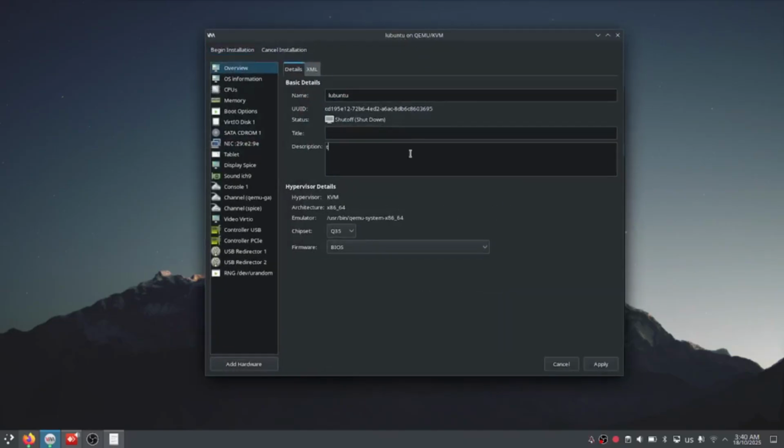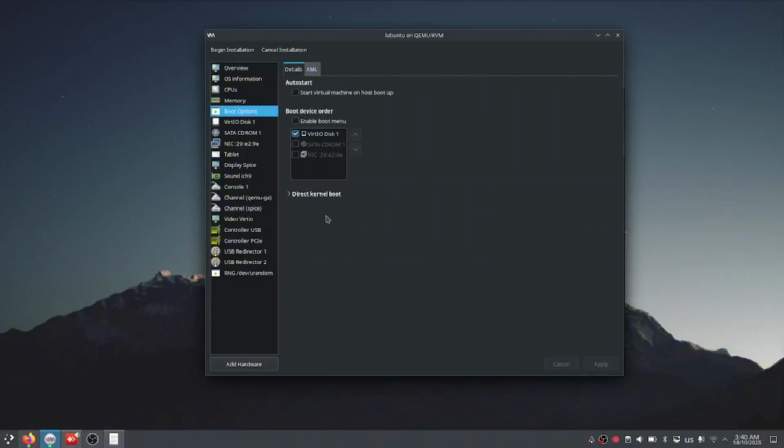So let's comment testing description. And this is the one I need to change, the chipset, because it's an old laptop. I need to change it to i440VX and leave it as BIOS. That's one step. Boot option. Let's click this and change the order of boot for first time installation.